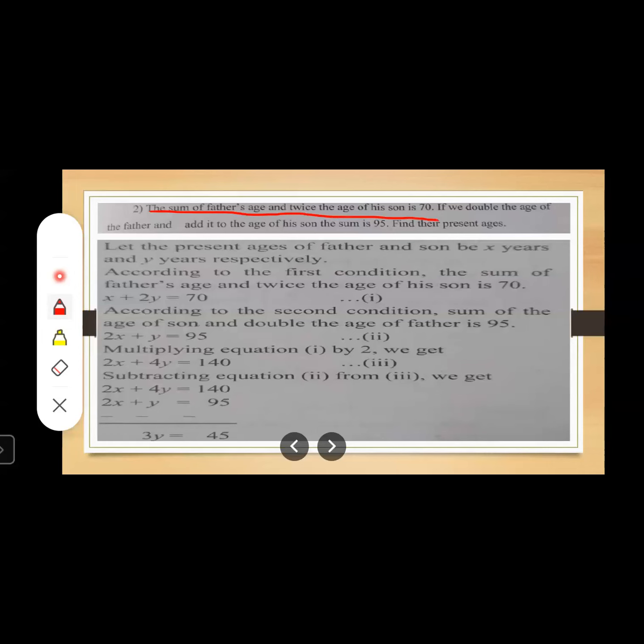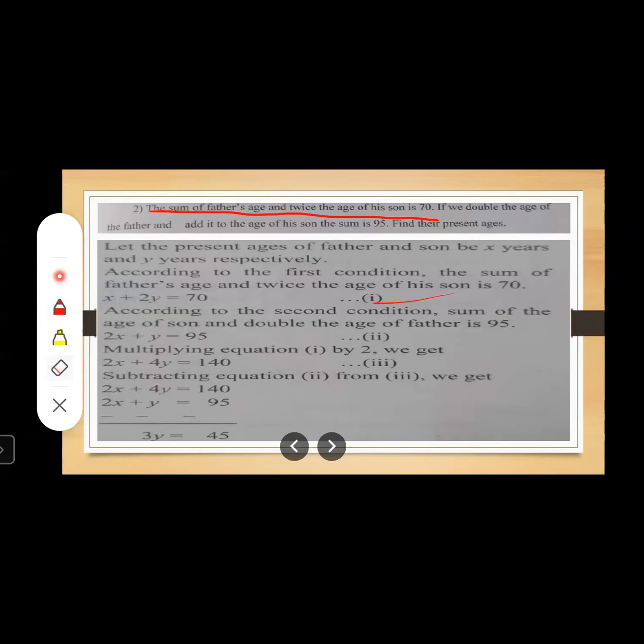The father's age is X, the son's age is Y, but we want twice the age of his son, so we have taken 2Y. So X plus 2Y. What is the sum given over here? 70. So according to the first condition, we got the first equation as X plus 2Y is equal to 70. This is the first equation.